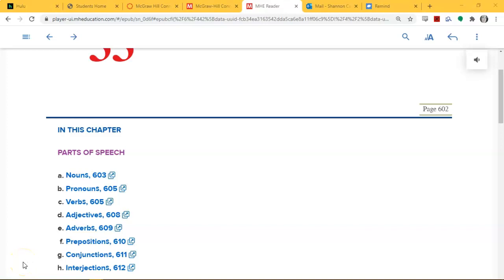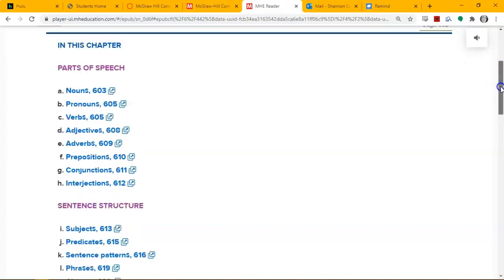Open your book up to page 602. If you use the magnifying glass here, you can type in the page number and it will take you directly to the page.